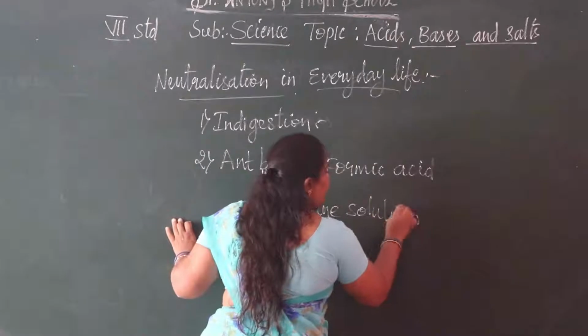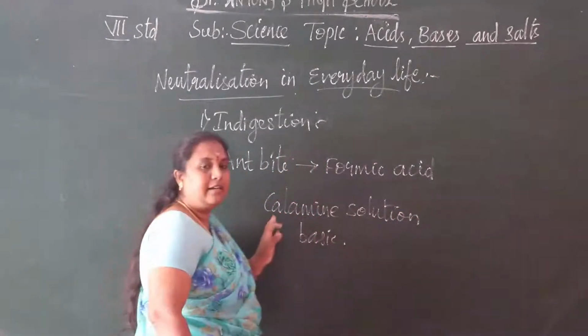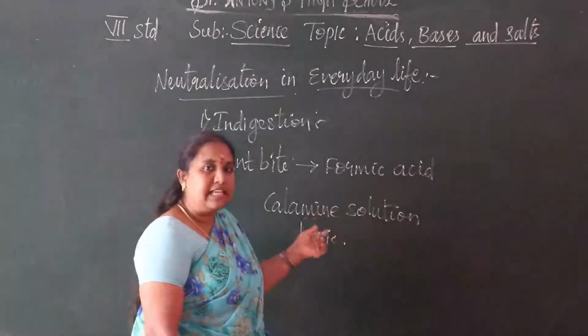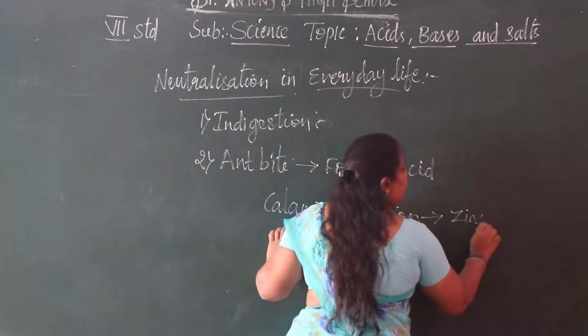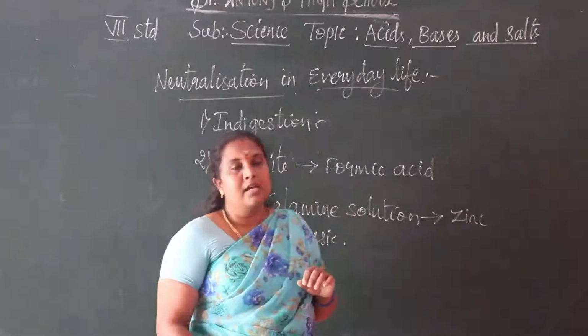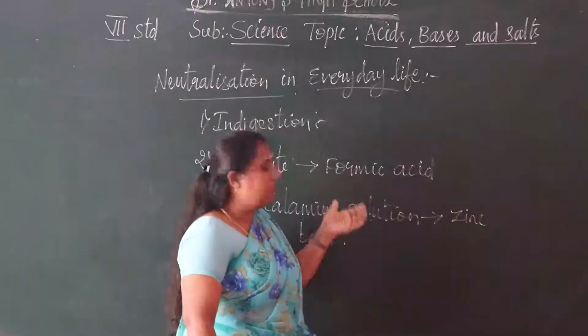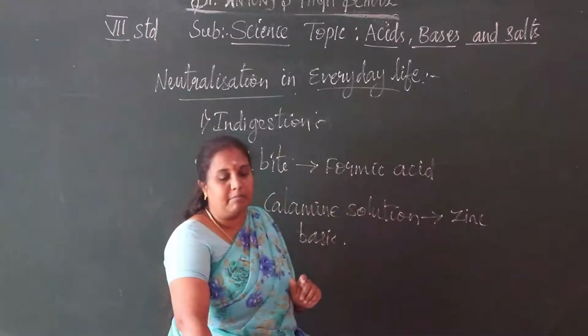It is basic in nature, and it contains zinc salt. So this causes neutralization at the place of the ant bite.